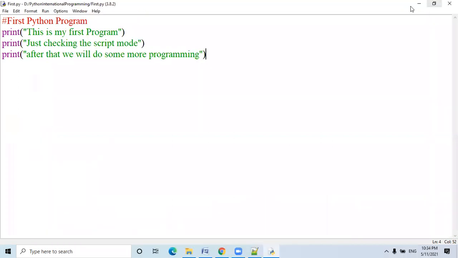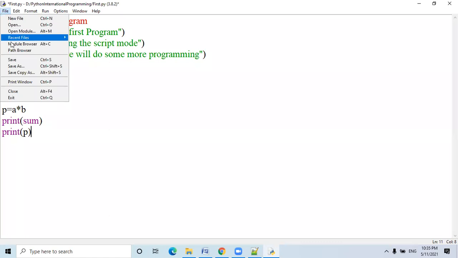Okay. Now I want to do a small calculation. A is equal to 10, B is equal to 20, and C is equal to A plus B, and P is equal to A asterisk B. A small calculation. And print C. Instead of C, I just want to take a more meaningful variable, and P. So let me write sum. And P is for product. Now sum and product will appear on the screen. So sum is 10 plus 20 is 30 and 10 into 20 is 200.